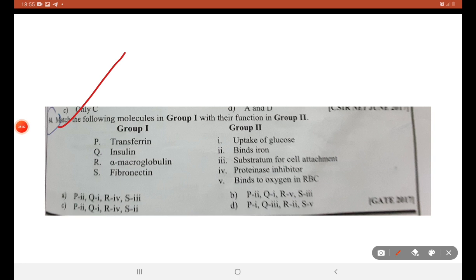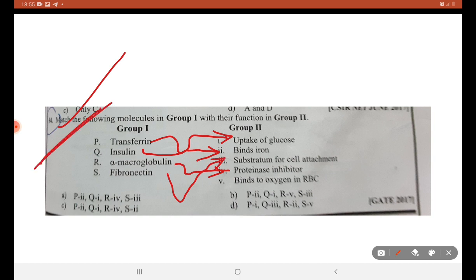Match the group. Transferrin is related with binding with iron. Insulin we all know helps in the uptake of glucose. Alpha macroglobulin is a proteinase inhibitor. Fibronectin helps in the substratum attachment. This is the right match.